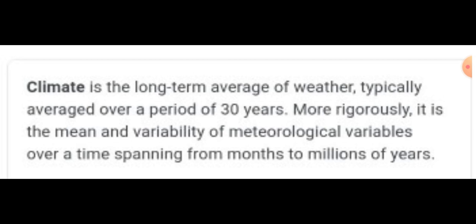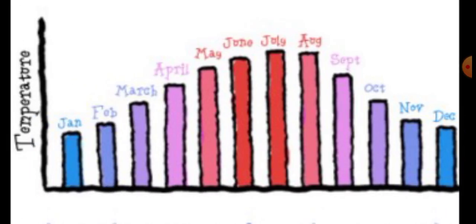Okay students, just look at this graph. Sometimes the climate of a place is described with graphs like this. This graph shows how temperature usually changes over a year for a particular place on earth. Each month's temperature is given here.